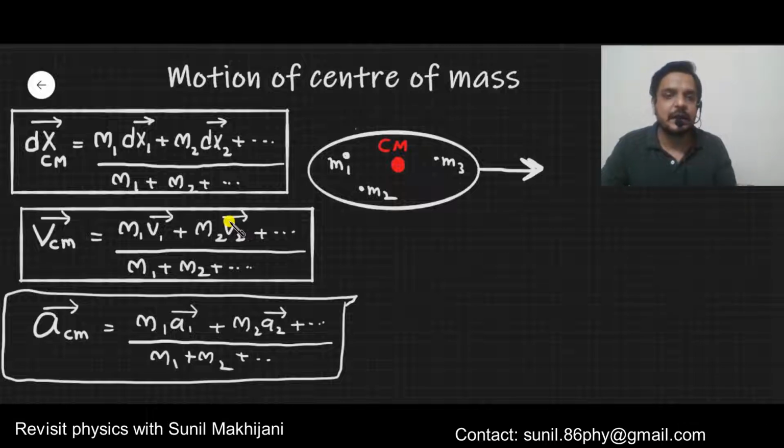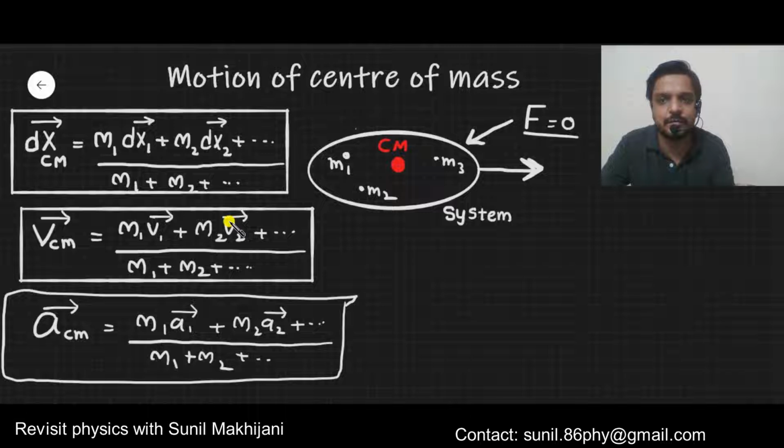In the motion of center of mass topic, one more thing you need to remember. If this is a system, and the external force acting on the system is 0, that is, if external force is not acting on the system, then in such cases the center of mass remains in its same state.